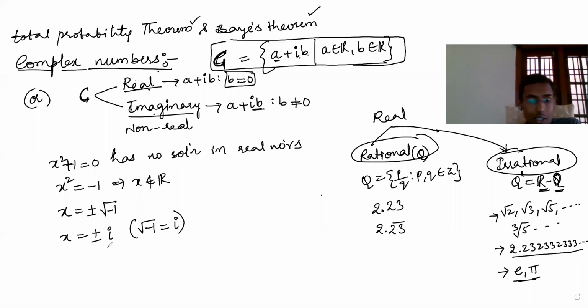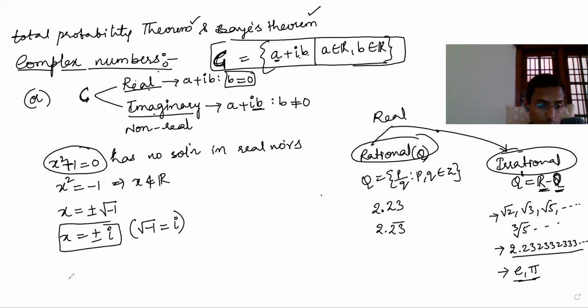So like that, imaginary numbers evolved and came into existence. So here x equals plus or minus i. Understand? Now, this is the solution. What is the solution for this? There is no solution in real numbers, but there is a solution in imaginary numbers. Therefore, the real number set has to be extended to complex numbers by adding imaginary numbers.